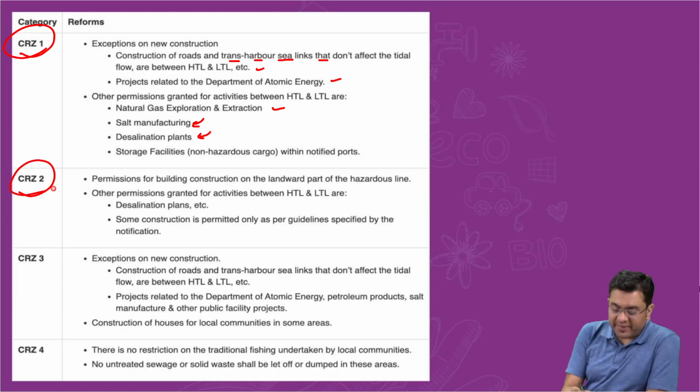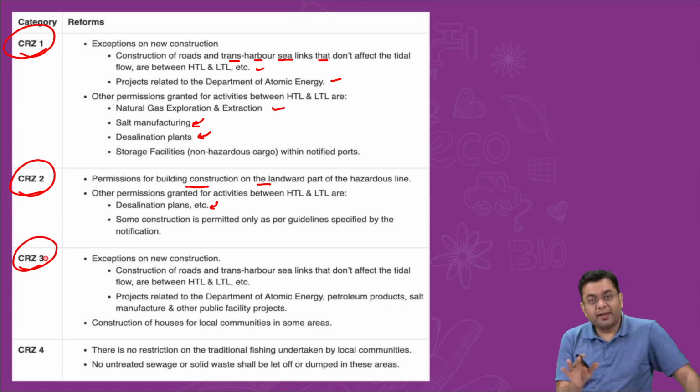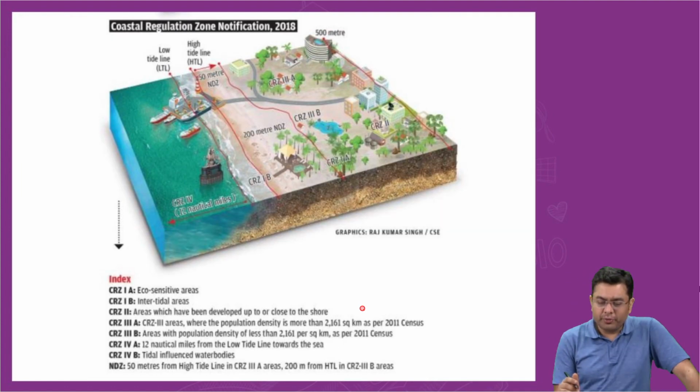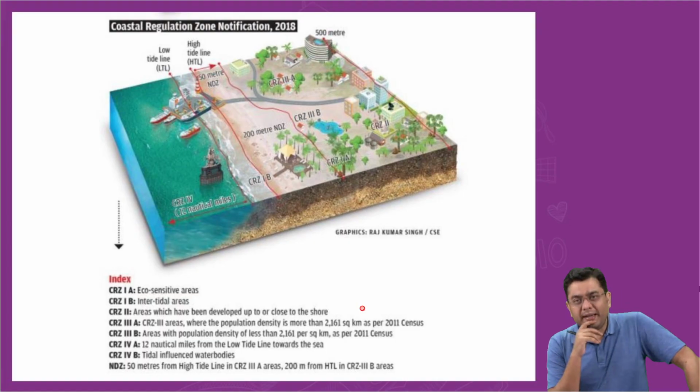CRZ2, basically permissions for building construction is required on the landward side. Desalination plants also you require permissions, and the permissions are granted. CRZ3, there also only certain areas, petroleum products, salt manufacture, public facility products. So like that, you had the zonation. This was basically done in 2011.